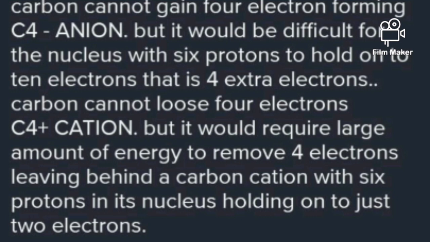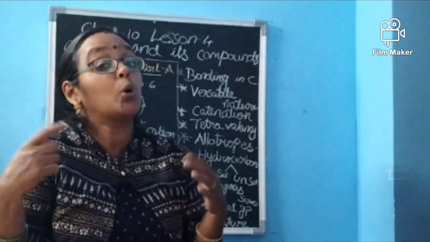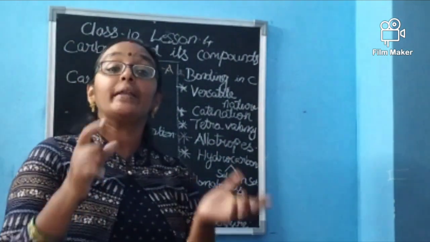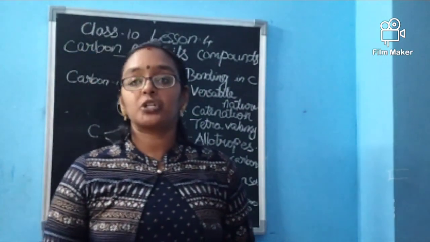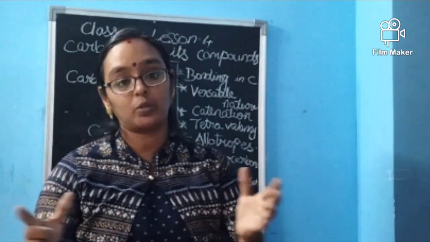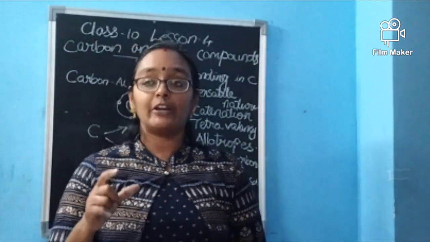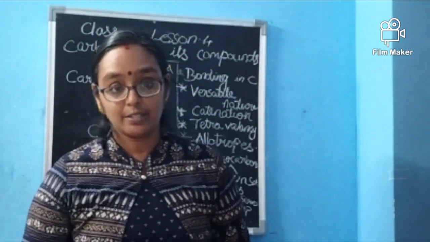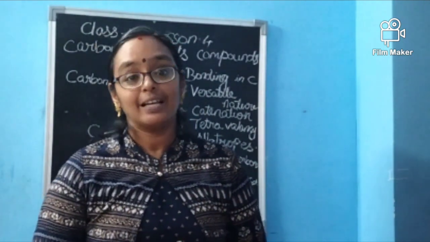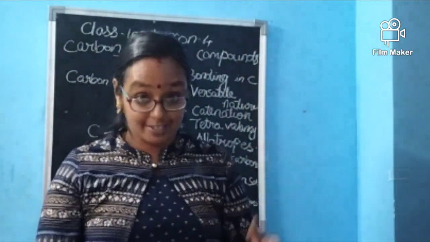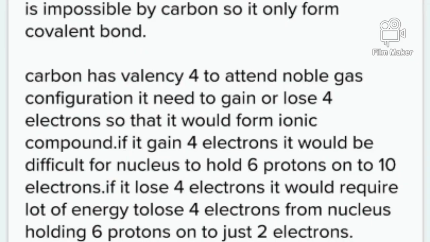If the carbon is gaining electrons, in the other way we can assume, isn't it? C4- anion. If it is forming in this manner, how many protons are there in the carbon? There is no change in the proton number. That is 6 only. But how many electrons will be there? 10 electrons. Assume a teacher who is managing 20 students in the class. The class will be silent, right? If the teacher is managing 70 students together, how will the class be? The teacher is not able to manage and the class will be so noisy, isn't it? In this manner it will be. So it is also practically not possible. So carbon is not forming ionic bonds.